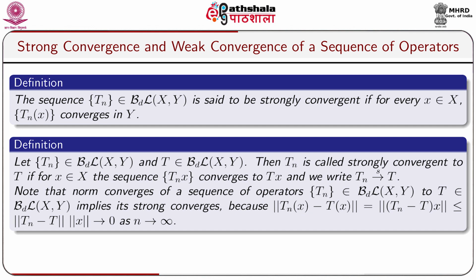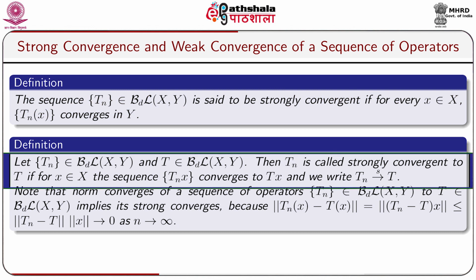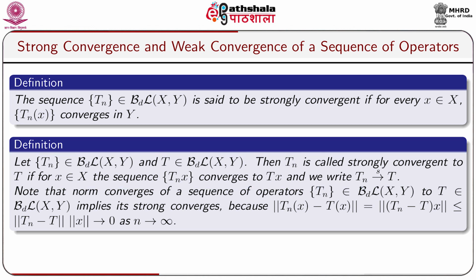The sequence of bounded linear operators T_n is said to be strongly convergent if for every x belongs to capital X, the sequence T_n x converges in Y. Let T_n and T belong to BL(X,Y). Then T_n is called strongly convergent to T if for x belongs to capital X, the sequence T_n x converges to T x, and we write T_n converges to T strongly.